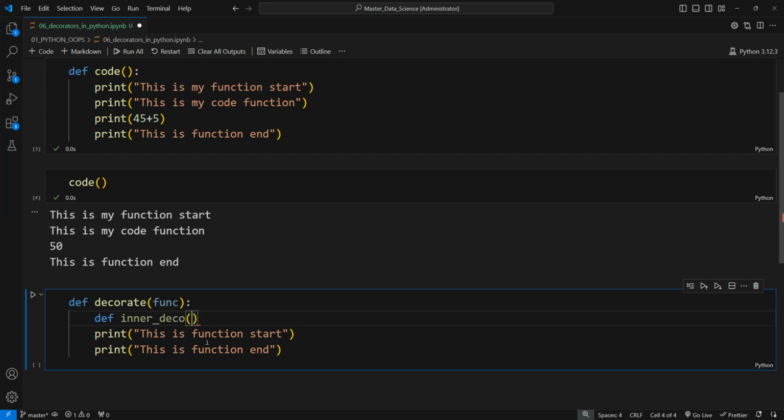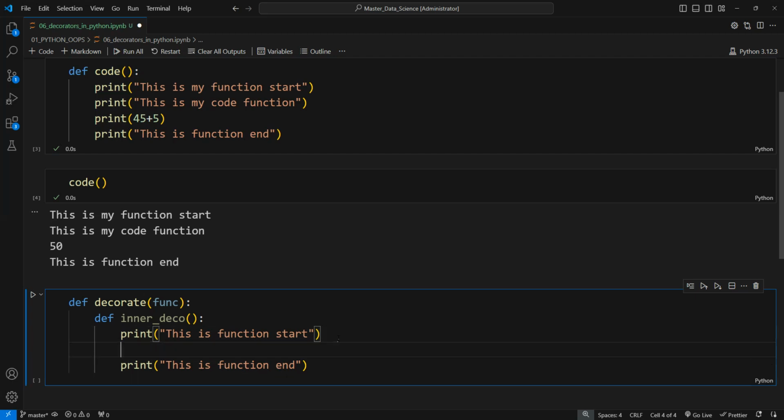I just use tab to get these lines under the inner decorator function scope. Now these lines are under this function scope, and it removed the red line error which it was giving earlier, that this was not part of our function. Now it is part of the function.